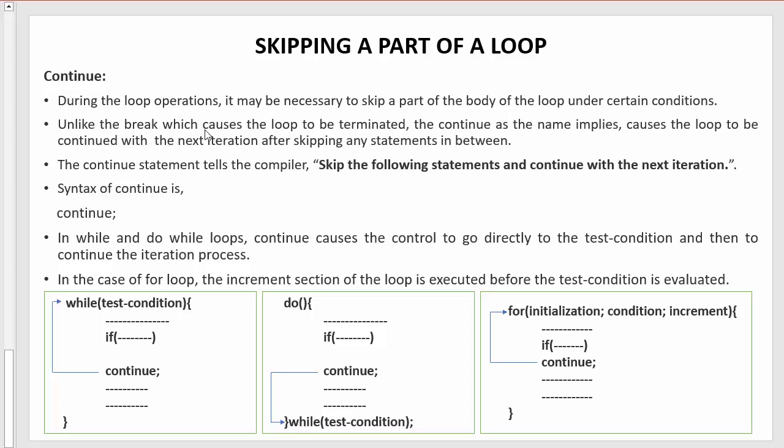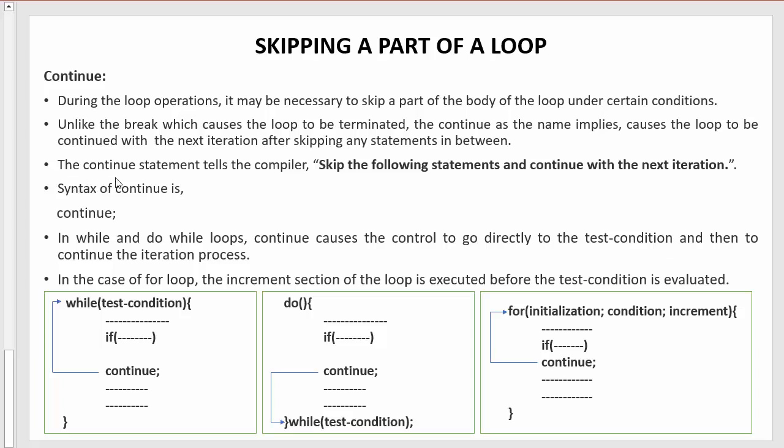How can that be possible? Yes, it can be possible using the continue keyword. Continue keyword allows us to skip any of the iterations of a loop. Unlike the break, which causes the loop to be terminated, the continue, as the name implies, causes the loop to be continued with the next iteration after skipping any statements in between. So what is the difference between continue and break? Whenever the compiler encounters the break keyword, it totally terminates that loop, whereas the continue keyword will not terminate the loop. It just skips that iteration which satisfies the condition inside the loop.